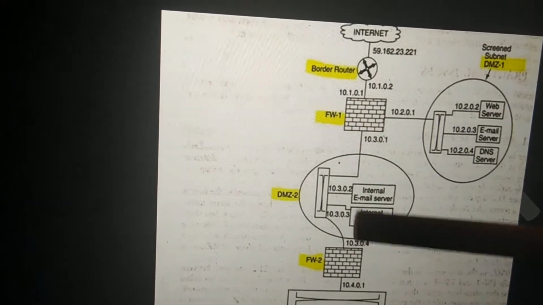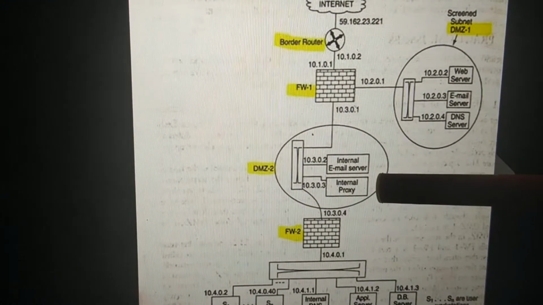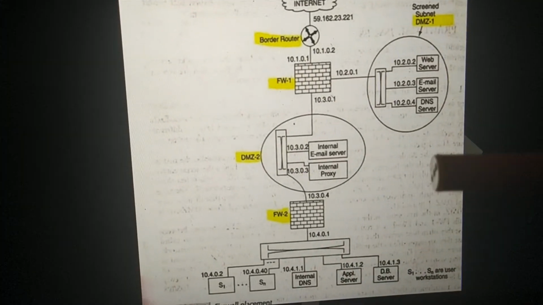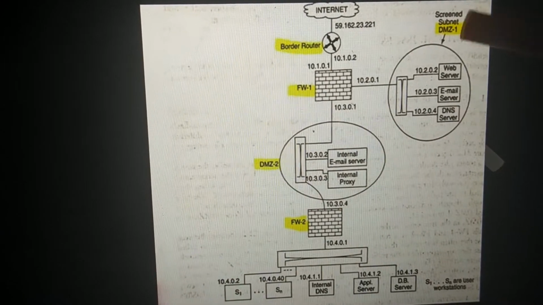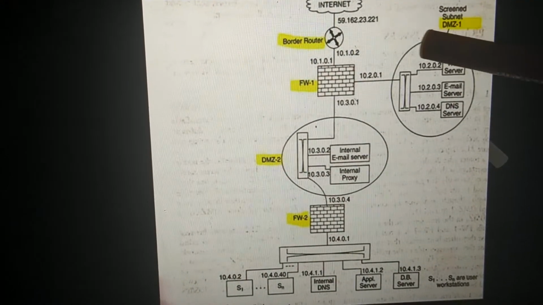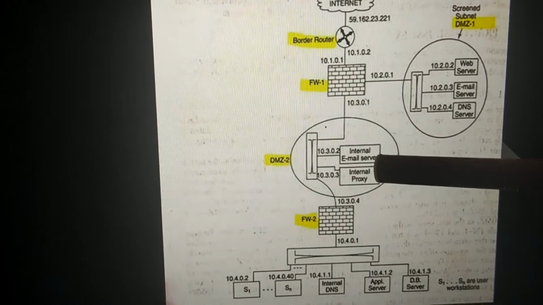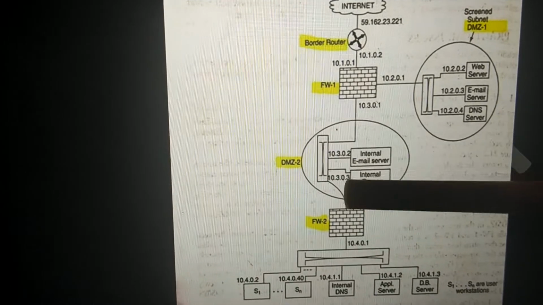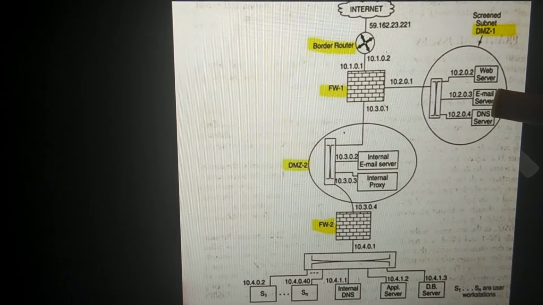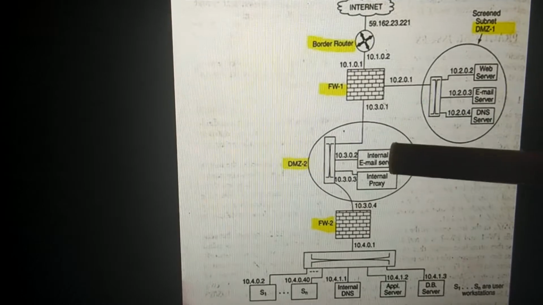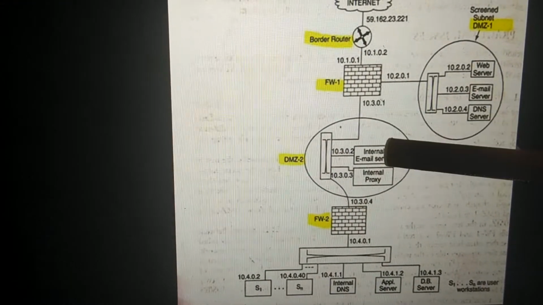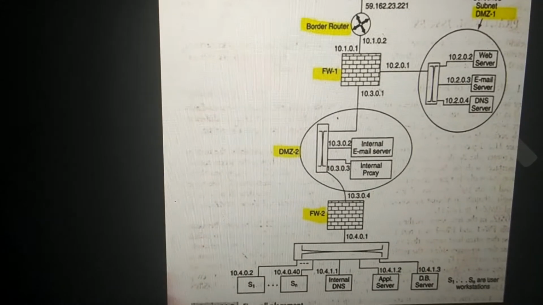Okay, now coming to DMZ2, it has all the internal servers. See, what is the speciality here is we will have a DNS server which is an external server that is connected to the external network, and we will also have an internal DNS server. It is not shown here, but it is there. You can assume that you have an email server here. This is an external email server. This is an internal email server. Similarly, this is an external DNS server. Here there will be an internal DNS server. Okay, so that is a speciality here.